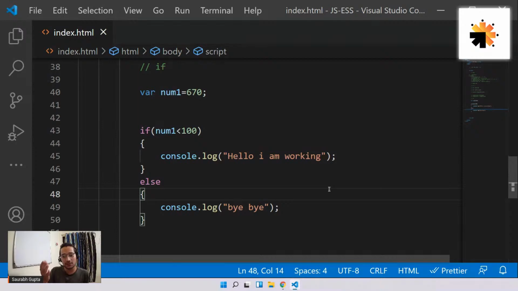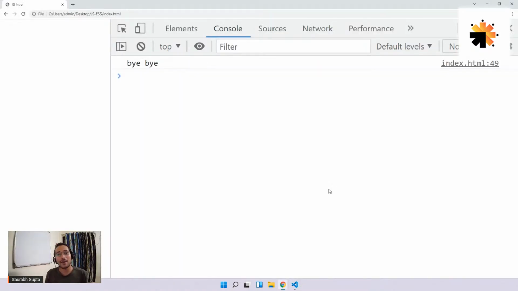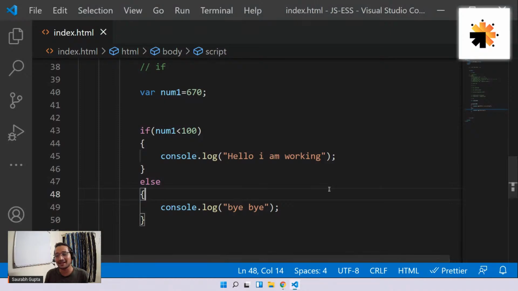And in this case, you guys are correct. It should be bye bye. Here we go. Bye bye. And guys, that's it for today. The basic conditional logic we have covered. Now, tomorrow we'll talk more about conditions. We'll see what else things are in the conditions. And then after that, we'll go ahead and learn loop.